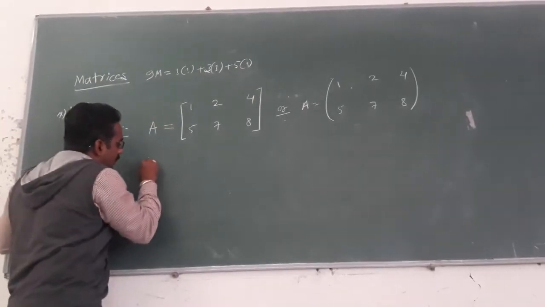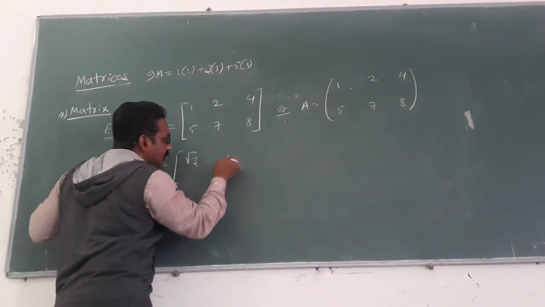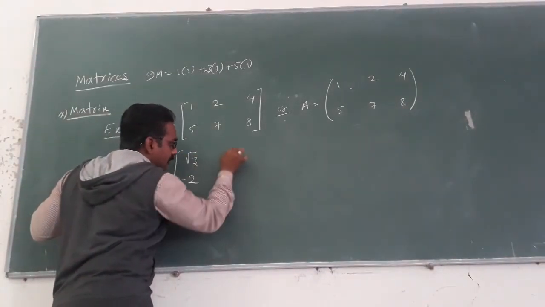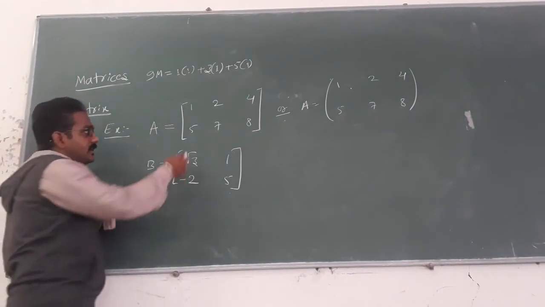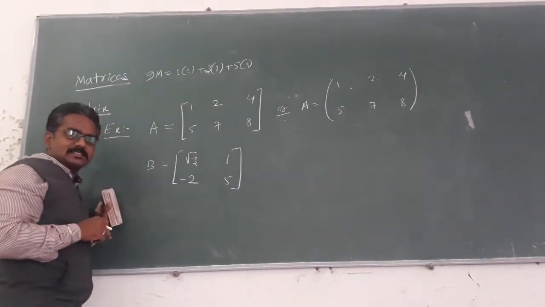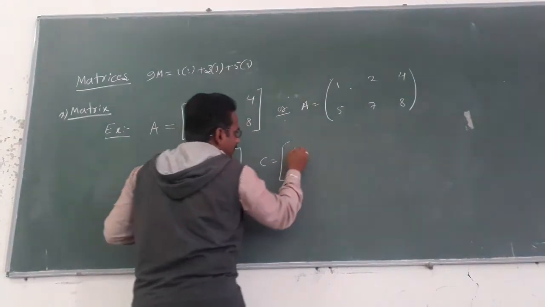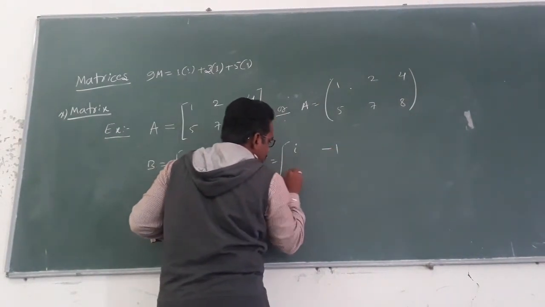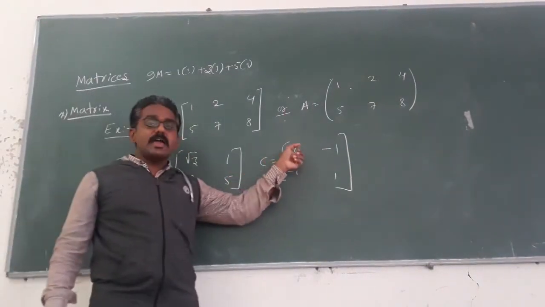Matrix R equals root 3, 1, minus 2, 5. I mentioned numbers. Either they may be all positive or some negative, rational, irrational, whatever kind of elements. Or I can define this also. Here i is the imaginary unit.